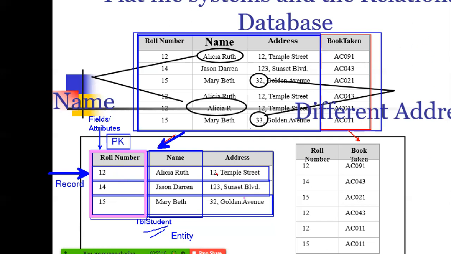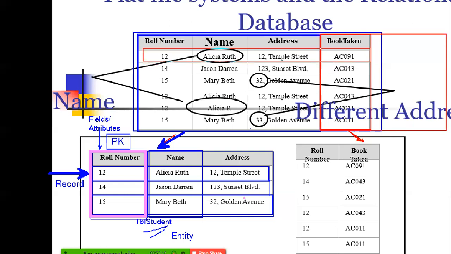Now the next thing is, what is left out here? We have the book taken, which will have the elaborated information like issue date, due date, and all these things. Now, who is taking the book? A student is taking the book. Before, whenever a book was issued, we used to enter all the student's personal details and then issue the book. We'd ask what is your number, what is your name, what is the address, what is the contact number, which class, which section. We take all this information and then we issue the book.